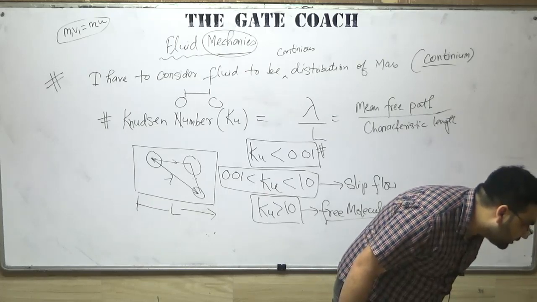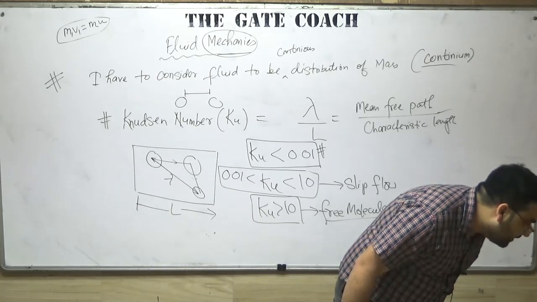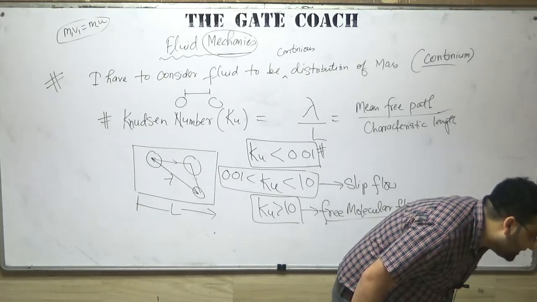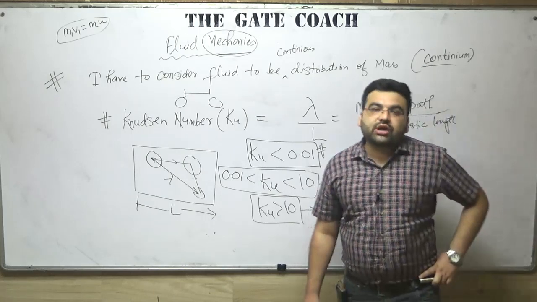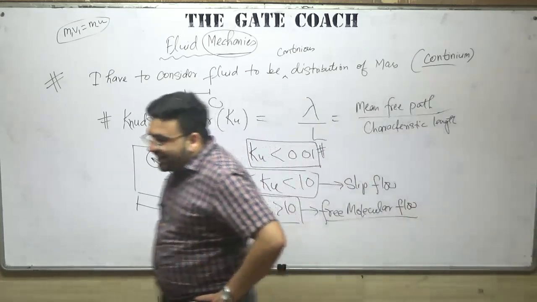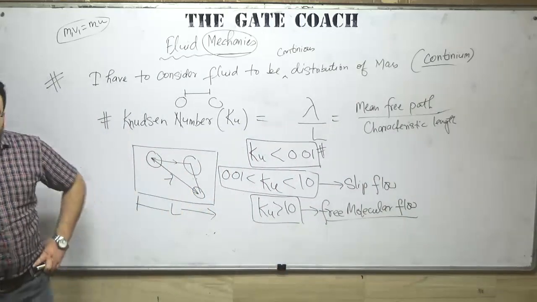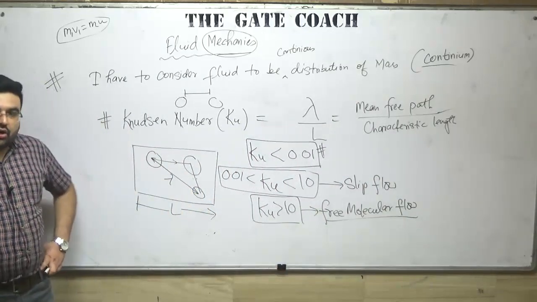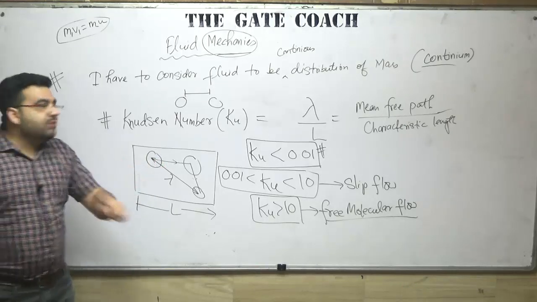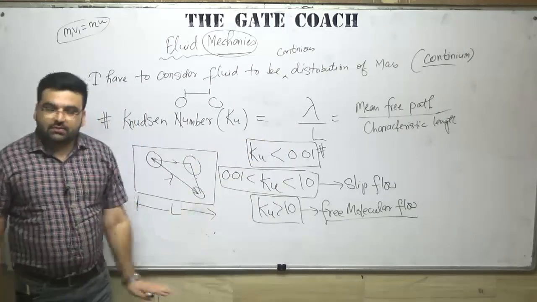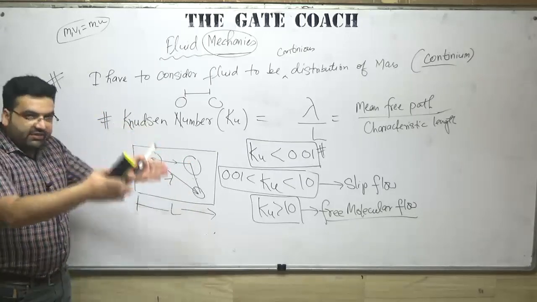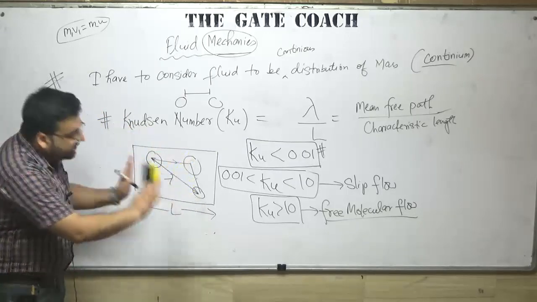What is the length called, the characteristic length? One question is why this length is called the characteristic length. When we come to the Reynolds experiment, the Reynolds dye experiment, with the help of which Reynolds told us the Reynolds number for a laminar flow and a turbulent flow, then I will tell you in detail what this characteristic length is. Till then, just remember that whatever length we are considering is the characteristic length.